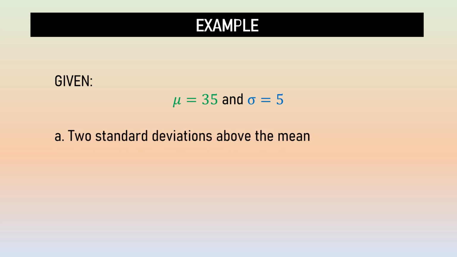Let's look at the first question. Since this is 2 standard deviations above the mean, we'll be having the mean plus 2 times the standard deviation. We'll just be substituting the given values here. Mu will be 35 plus 2 times the standard deviation of 5. That will be 35 plus 10, and that is equal to 45. This means that the score 2 standard deviations above the mean is 45.